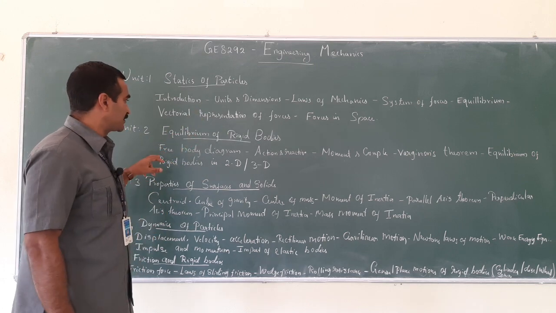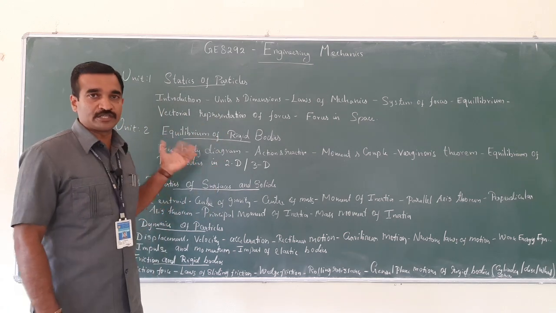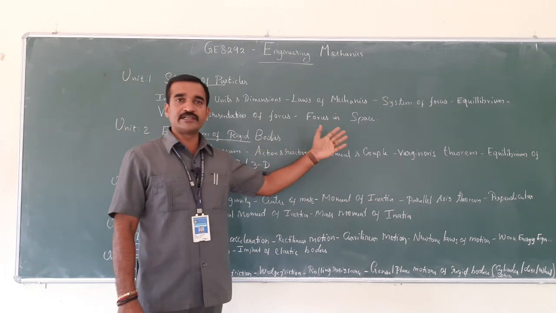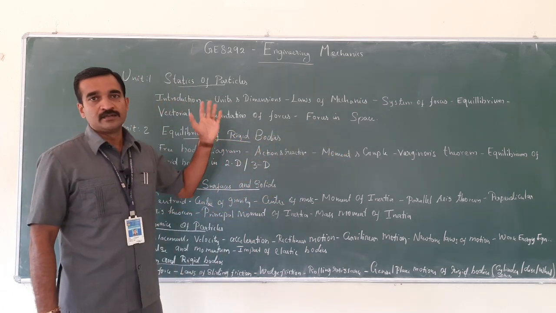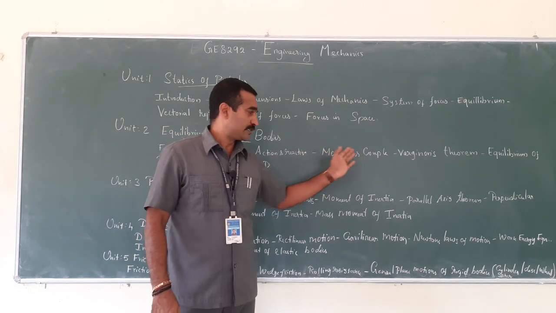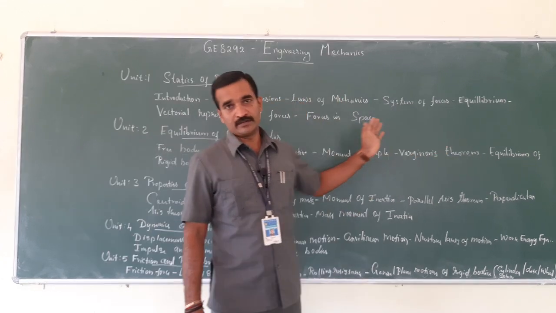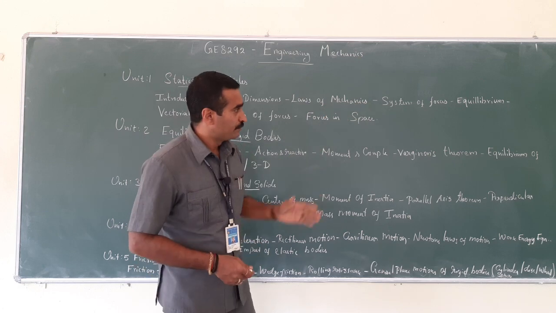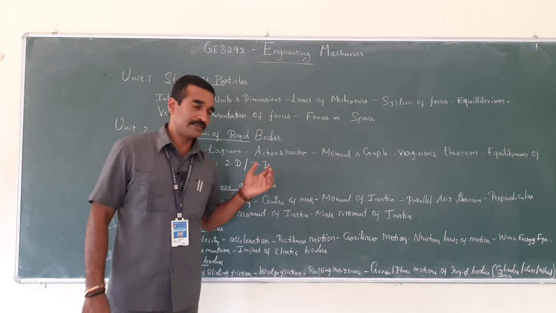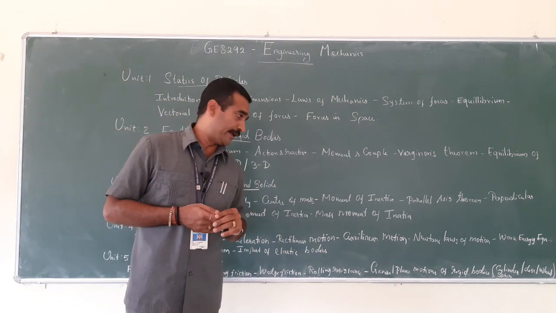So as far as the second unit is concerned, free body diagram, that is FBD. When the body is in equilibrium condition, we are going to find the unknown forces, and action and reactions, which talks about Newton's third law. Then moment and couple, that is moment. Then by using Varignon's theorem, we are going to find the moment. Then equilibrium of rigid bodies in 2D and 3D. So this 3D is nothing but the vectorial representation, the forces acting in the 3 different planes.